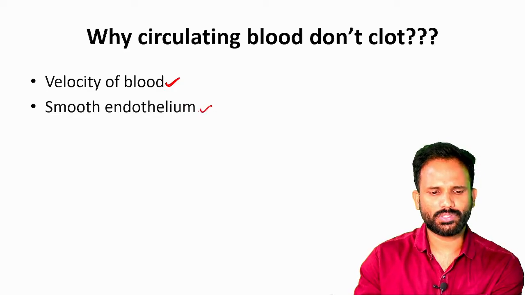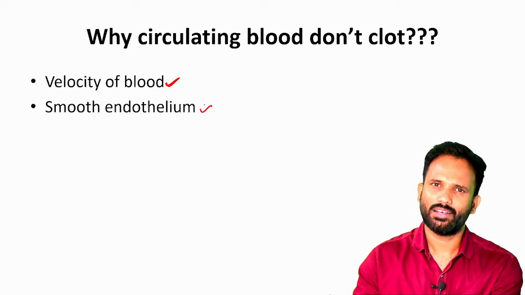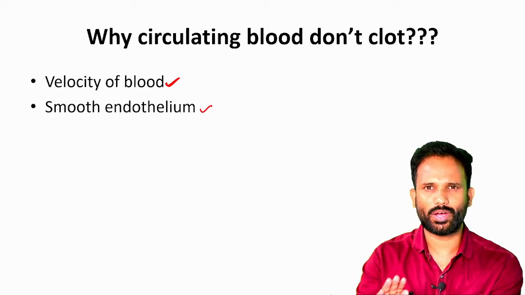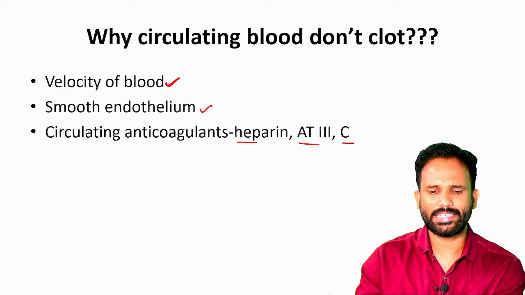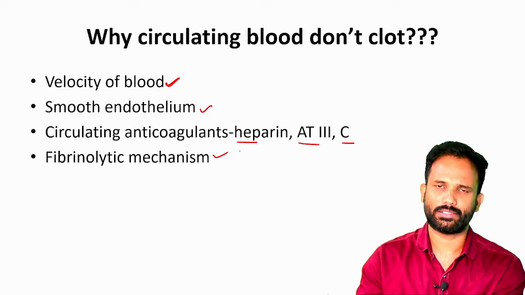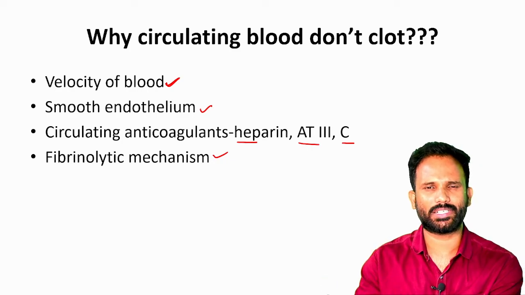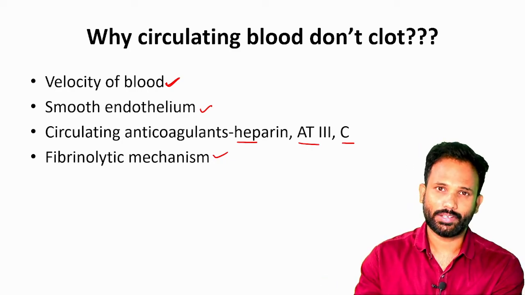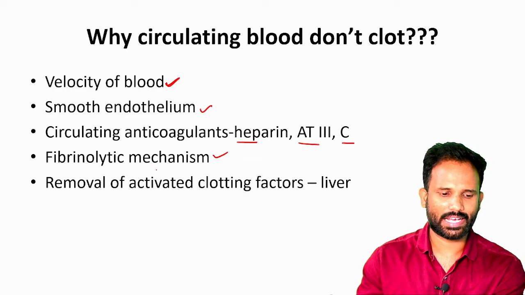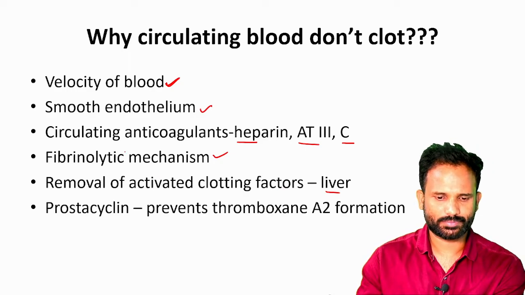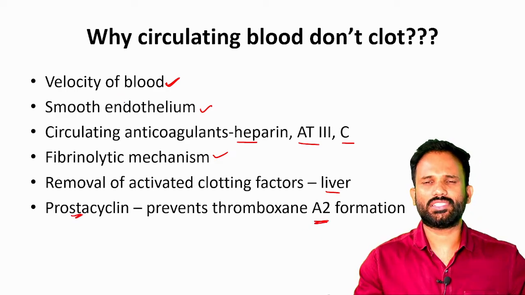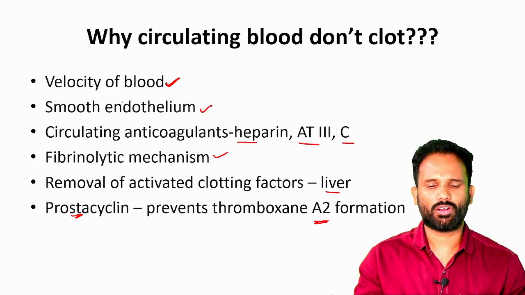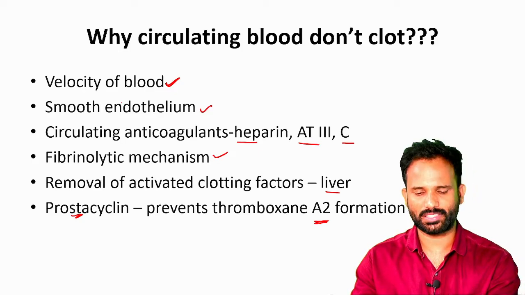And smooth endothelium. If the endothelium is roughened, factor 12 will be activated, so the endothelium will be smooth and so no activation of 12. Circulating anticoagulants like heparin, antithrombin 3, and proteins, and fibrinolytic mechanism. When minor clots form, immediately they will be lysed by the fibrinolytic mechanism. And even if some clotting factors are activated, they are removed by the liver. And prostacyclin, in the A2 form, is the one which prevents thrombosis. So these are the steps which prevent clot formation in normal circulating blood.